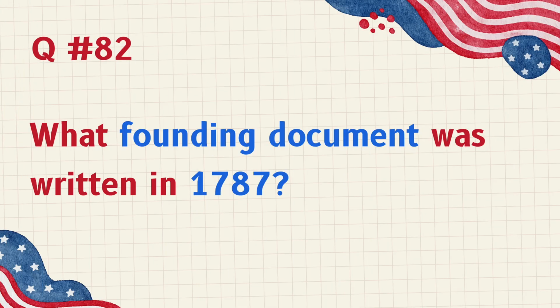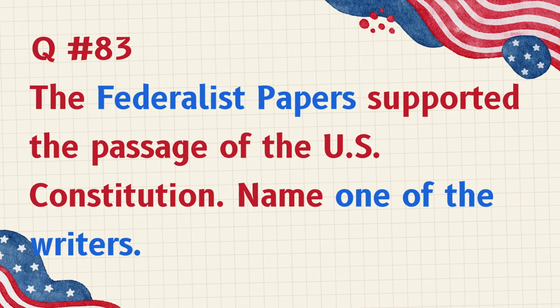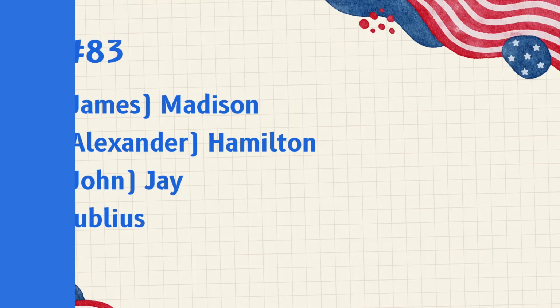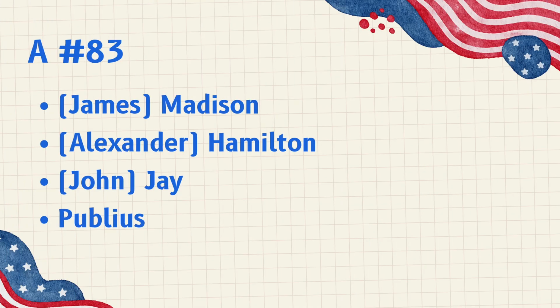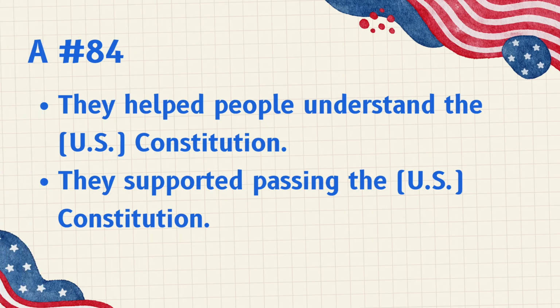What founding document was written in 1787? U.S. Constitution. The Federalist Papers supported the passage of the U.S. Constitution. Name 1 of the writers. James Madison, Alexander Hamilton, John Jay, Publius. Why were the Federalist Papers important? They helped people understand the U.S. Constitution. They supported passing the U.S. Constitution.